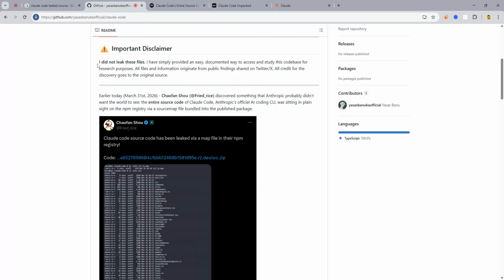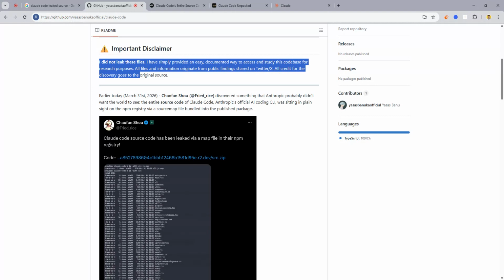All right. Important disclaimer: I did not leak this file. It's simply provided as a recommended way to access and study it, to discover it for research purposes.